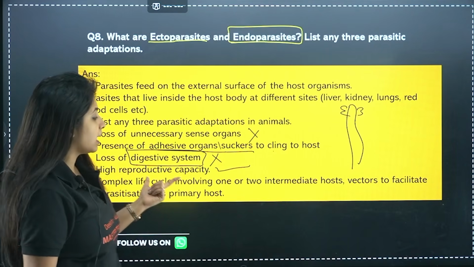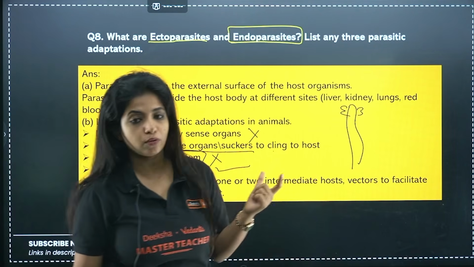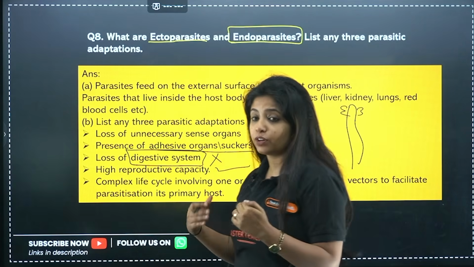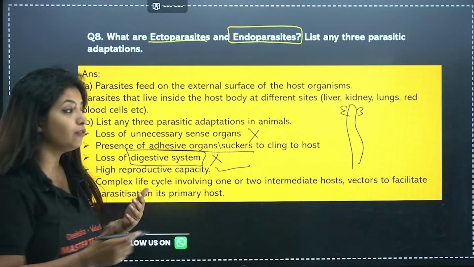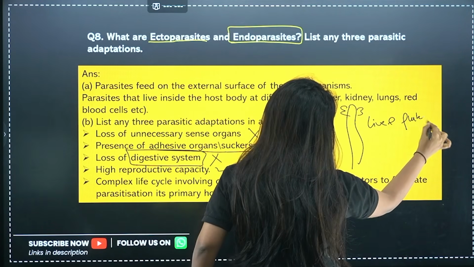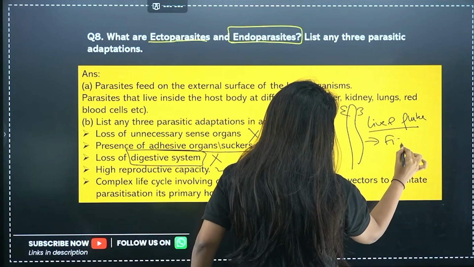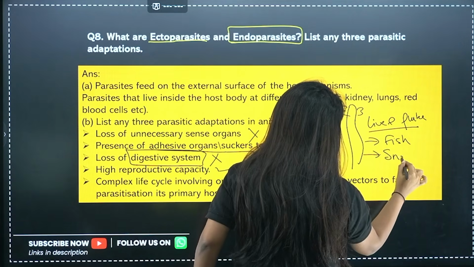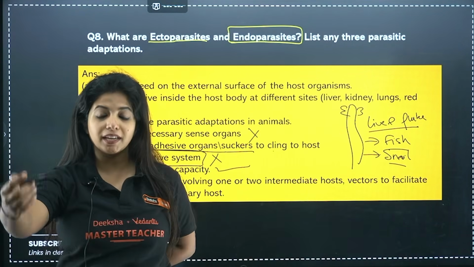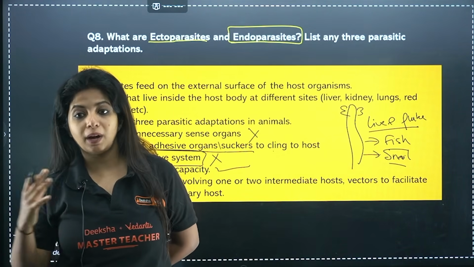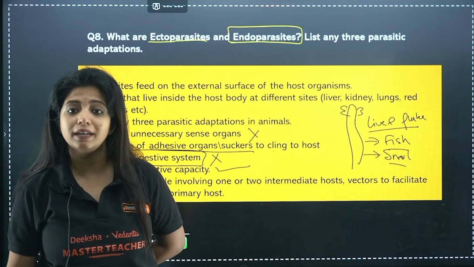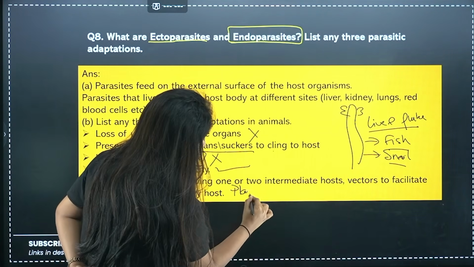Next, complex life cycle involving one or two intermediate hosts. Usually they have a complex life cycle where they have multiple hosts. For example, whenever you talk about liver fluke, please remember this is an example. This is also a question that came. Liver fluke has two intermediate hosts. Remember the names of the hosts. One is a snail and the other one is a fish. Snail and fish are intermediate hosts. Finally, they get into the major host, the primary host. And similarly, if you talk about Plasmodium, which causes malaria.